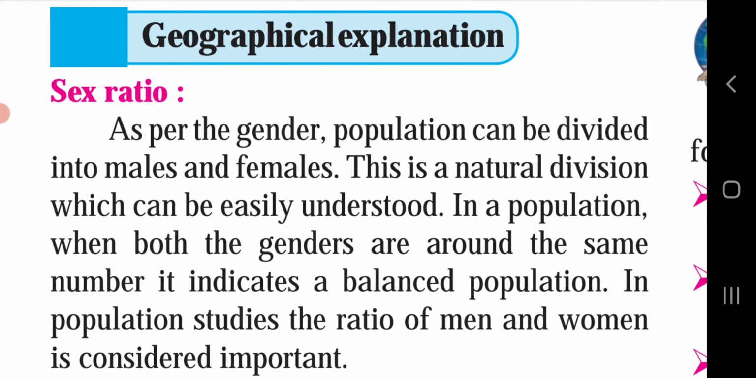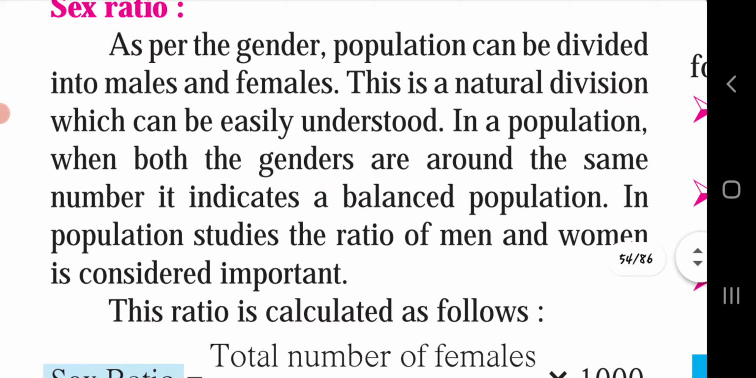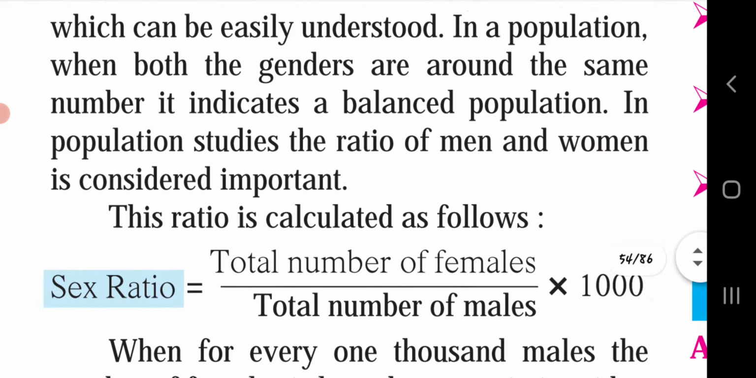Next, geographical explanation. Sex ratio. As per gender, population can be divided into males and females. Males means boys, females means girls. This is a natural division which can be easily understood in a population. When both genders are around the same number, it indicates a balanced population. In population studies, the ratio of men and women is considered important. This ratio is calculated as follows.